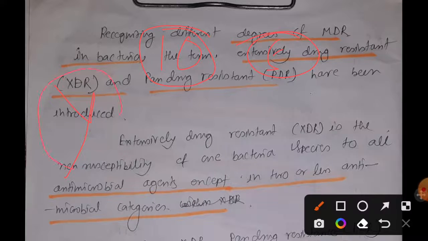Now Y has developed antimicrobial resistance to 2 antimicrobial categories, and all the 5 antimicrobial agents in these 2 categories. That means the remaining 8 antimicrobial categories still have the ability to destroy Y.